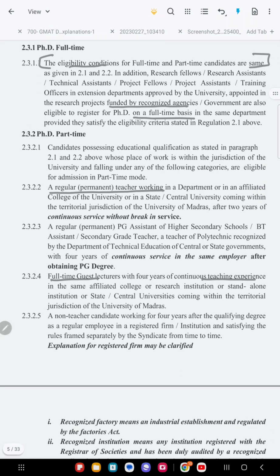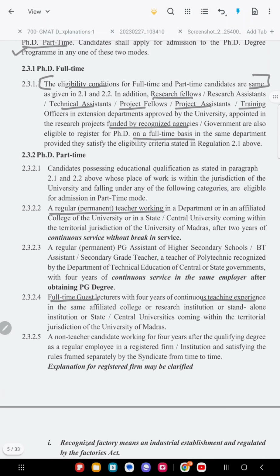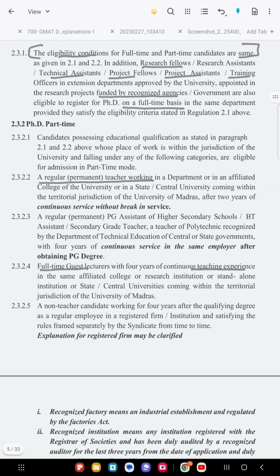So these are for the PhD part time. For full time, you can see this is for doing full time. Any kind of, for example, technical assistants, project fellows, project assistants, training assistants, research fellows. Even you can teach while doing the PhD full-time course also, and this is the PhD part-time.